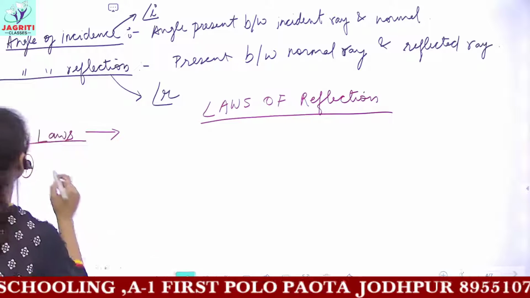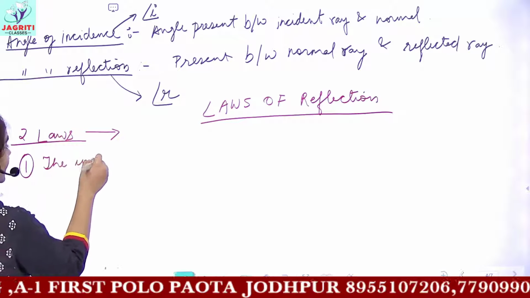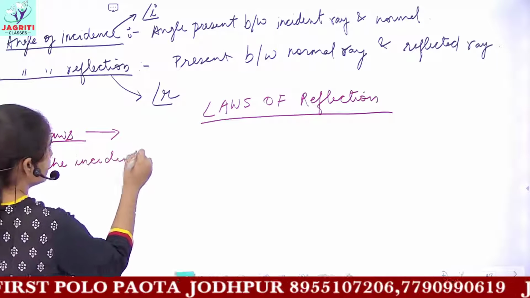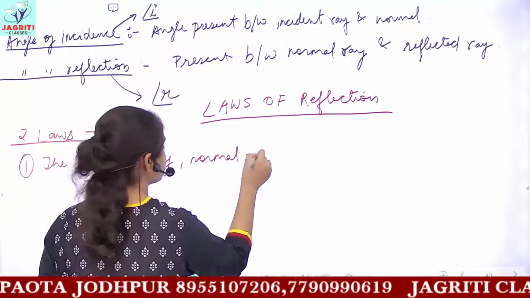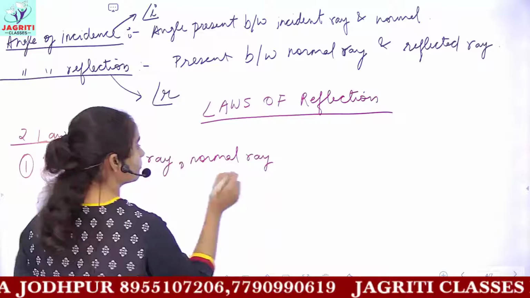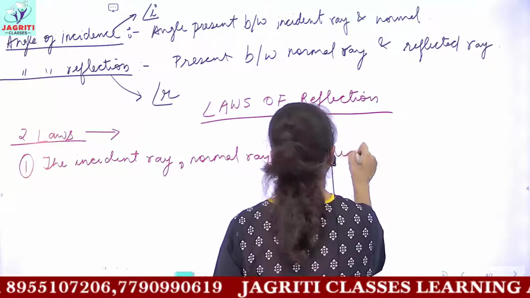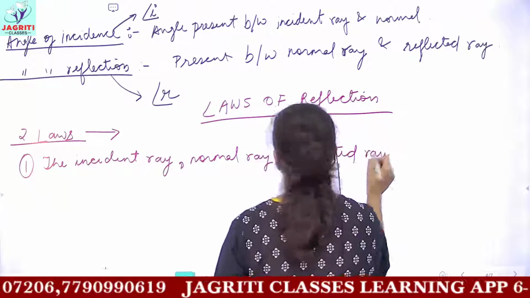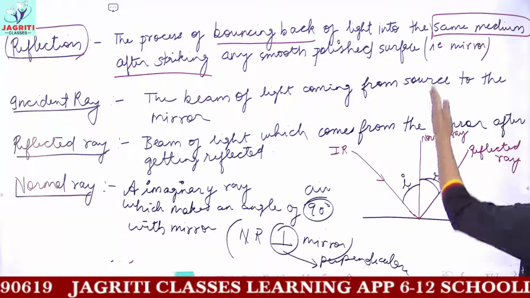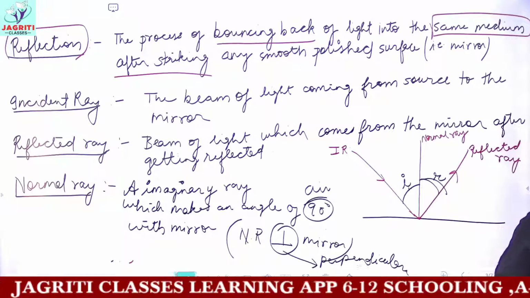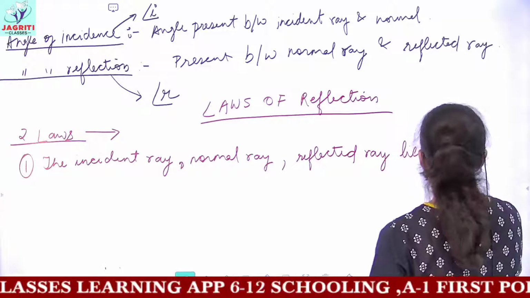It states that the incident ray, normal ray, and the reflected ray, all the three rays which you have in the diagram, all these rays lie in the same plane.